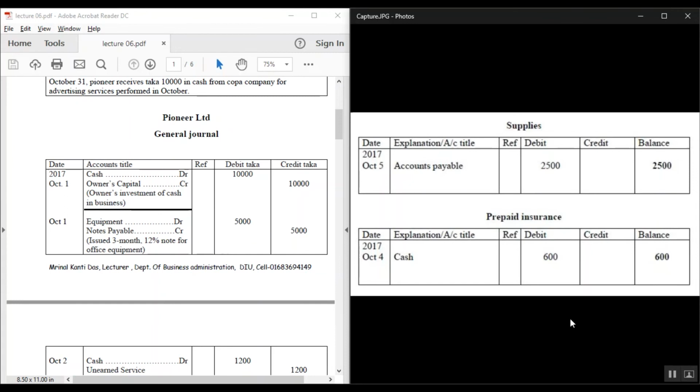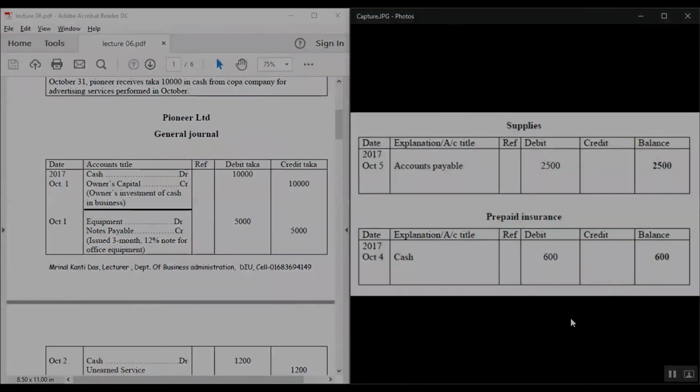We will do all the ledgers in the same way. Just one thing we have to remember: assets, expenses, and drawings, all these three have a default balance of debit, and revenue, capital, and liabilities have a default balance of credit. That's all my part.